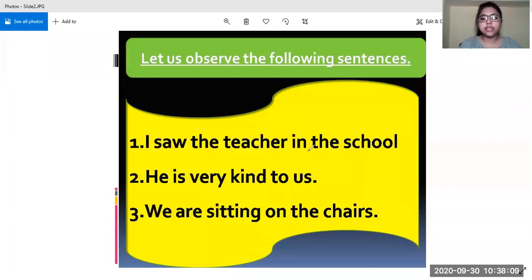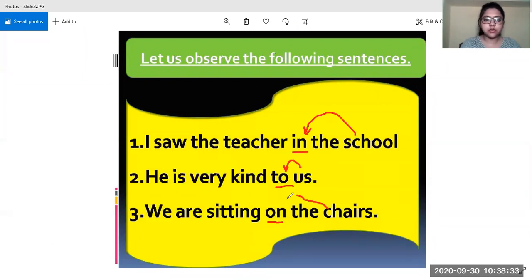So the words like in, to, on, what are these? These are prepositions, as I told you. What we can see is that they are always used before a noun or a pronoun, right?